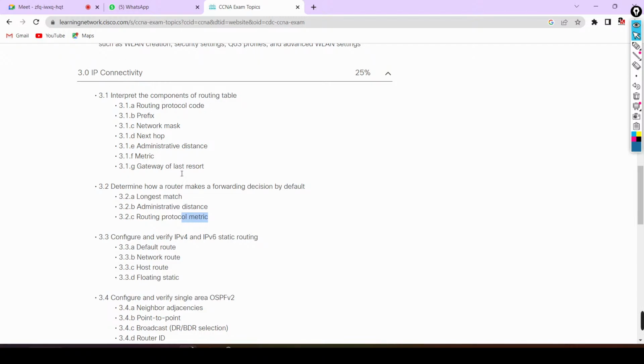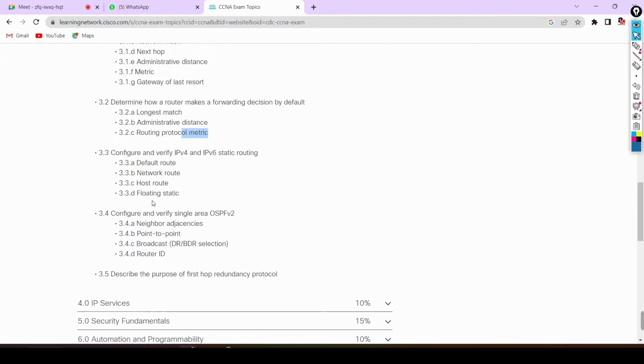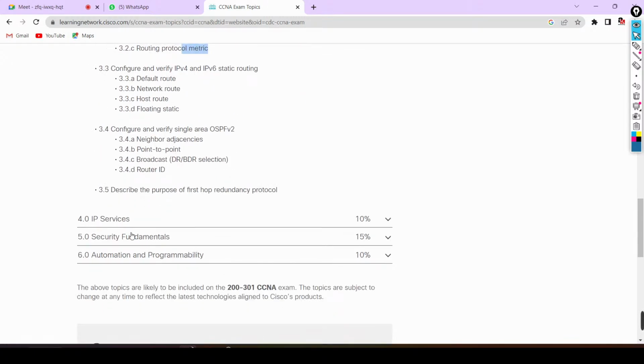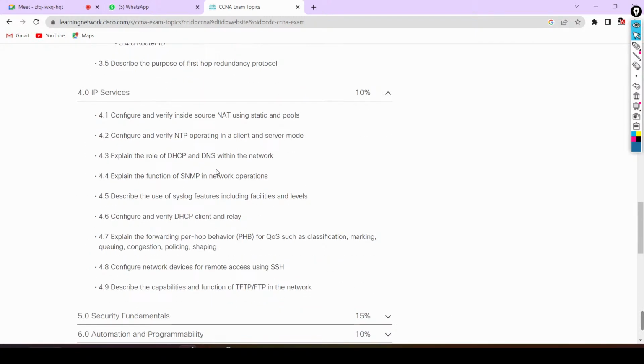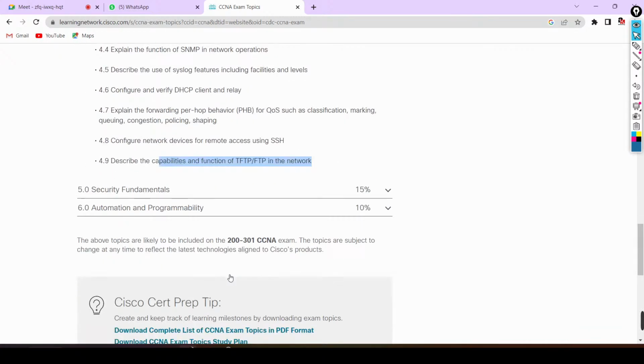So this is the syllabus of Cisco. Static routing, dynamic routing, and then IP services. Inside the IP services, we will understand NAT, DHCP, DNS, SNMP, ACL, these things. Application layer protocols like TFTP, FTP in the network, Telnet, SSH, how we can access devices remotely.